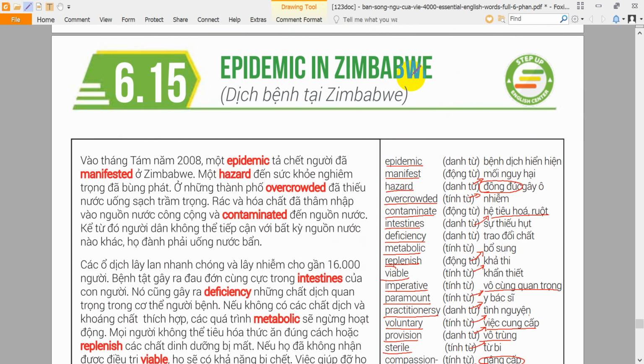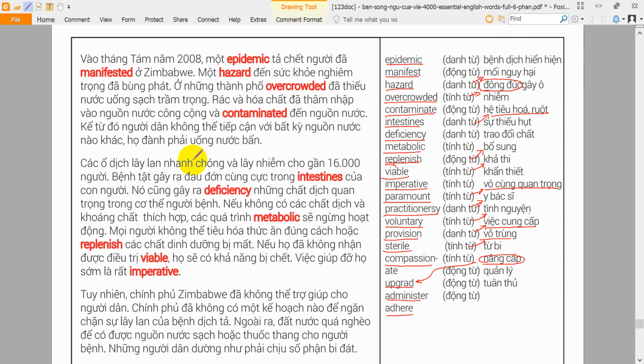Epidemic in Zimbabwe. In August of 2008, a deadly cholera epidemic manifested in Zimbabwe. A severe health hazard caused the outbreak. There was an extreme lack of clean drinking water in the overcrowded urban cities. Garbage and chemicals got into the public water supplies and contaminated them. Since people did not have access to other sources, they had to drink the dirty water. The outbreak spread rapidly and infected almost 16,000 people.